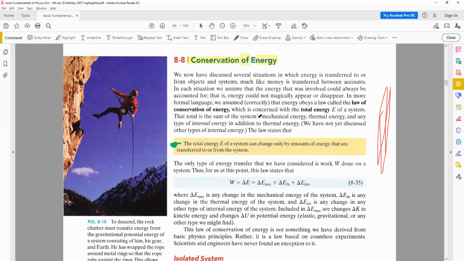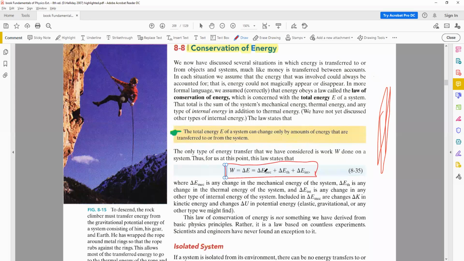So this brings us to the conservation of energy. We can see that the total energy E of a system can change only by amounts of energy that are transferred to or from the system. So this is the equation where we have included the different kinds of energy that may be possible. E mechanical, we're familiar with this. E thermal is any change in the thermal energy of the system, and E internal is any change in any other type of energy that may be present in the system. So the total sum will be delta E, and this will be equal to the work done. So this is the conservation of energy.